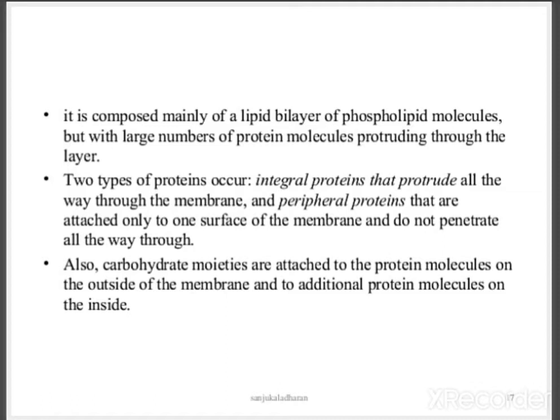The lipid bilayer is mainly formed by phospholipids, but with a large number of protein molecules protruding through the layer. Two types of proteins occur: integral proteins that protrude all the way through the membrane, and peripheral proteins that are attached only on the surface of the membrane and do not penetrate all the way through. These help as passage, that means messengers, carrying types of proteins which will carry signals or neurotransmitters, and it will be passing inside the membrane. Also, carbohydrate moieties are attached to the protein molecules on the outside of the membrane and to additional protein molecules on the inside.